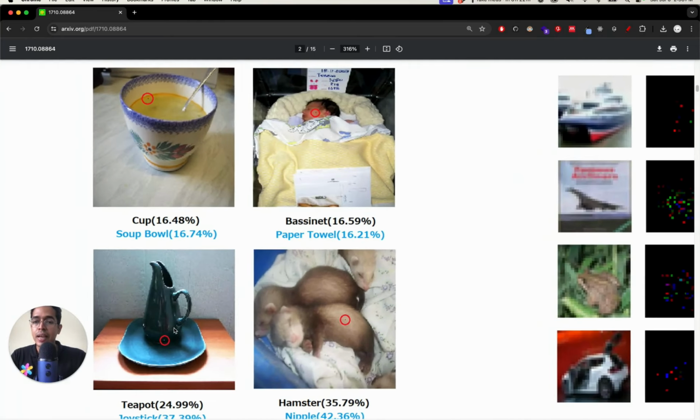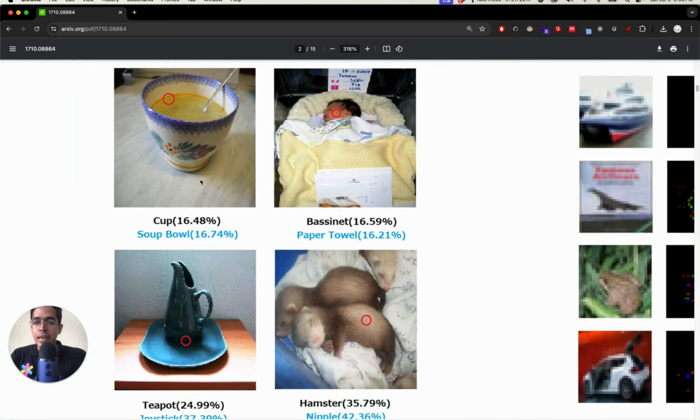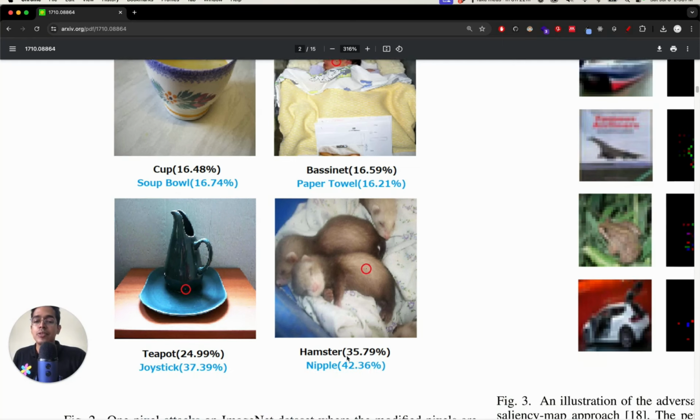The teapot example I already showed you, but here you can see a cup example, where the cup has this single black dot, which may look like a food particle or dust or something to you. If that circle was not there, it is modified, and now the new prediction is soup bowl. And here a bassinet is classified as paper towel, and here a hamster, which was the original prediction, because of this one small black dot added, is being predicted as a nipple. It's so interesting, it's so funny, and this is so amazing to learn more about the vulnerability of neural networks.